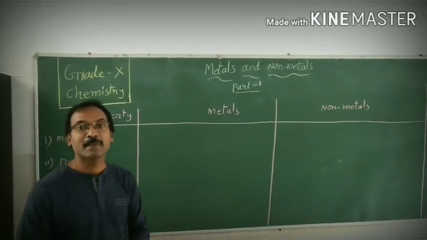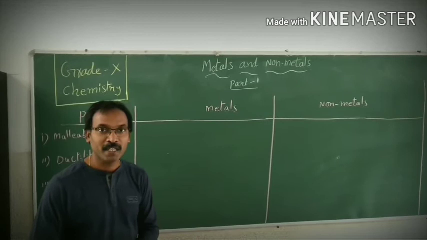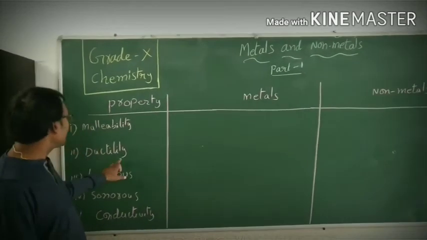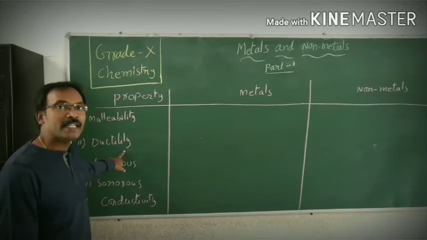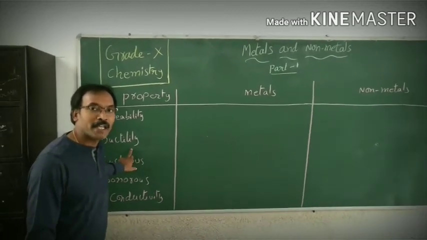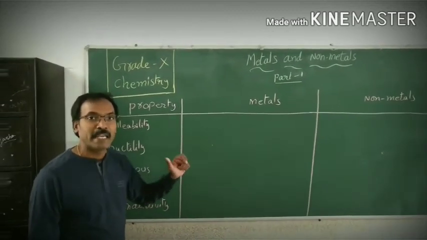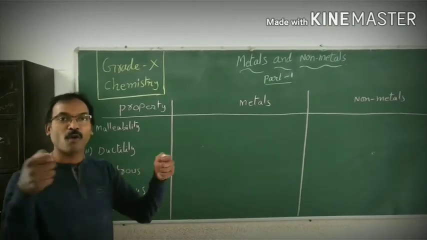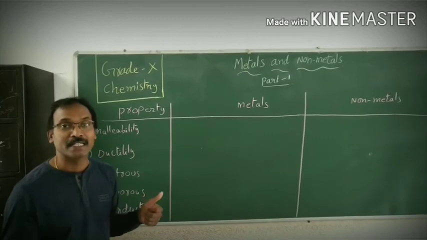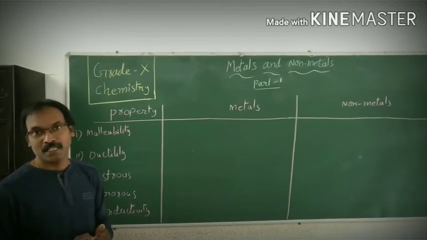That property is nothing but malleability. Okay. And the next property is ductility. What is the next one? Ductility. Ductility is the property of drawing a substance into thin wires or strings. That is nothing but ductility.